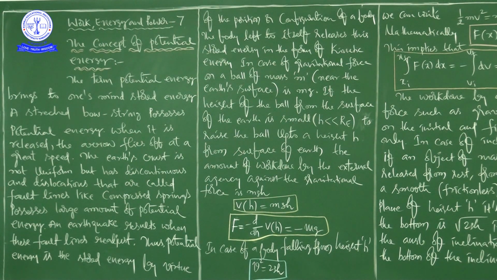You know very well, whenever there is a body of certain mass, gravitational force will act. For example, the gravitational force on a ball of mass m is mg, that you know. Here small g is a constant.